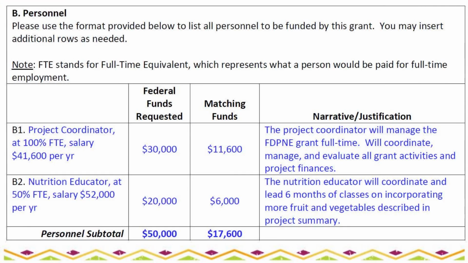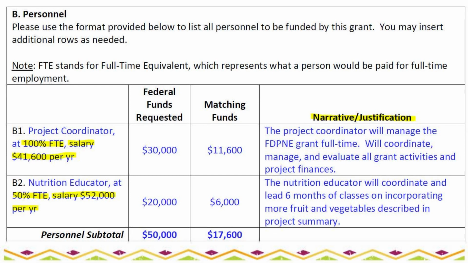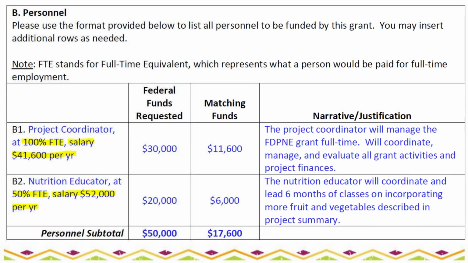In Section B, you will list any personnel you are requesting funding for. You should be sure to list their full salary and what percentage you are requesting funding for. In addition, your narrative or budget justification should state why they are critical to accomplishing your project and achieving your goal. In this example, we're requesting 100% of a project coordinator salary and 50% of a nutrition educator salary.